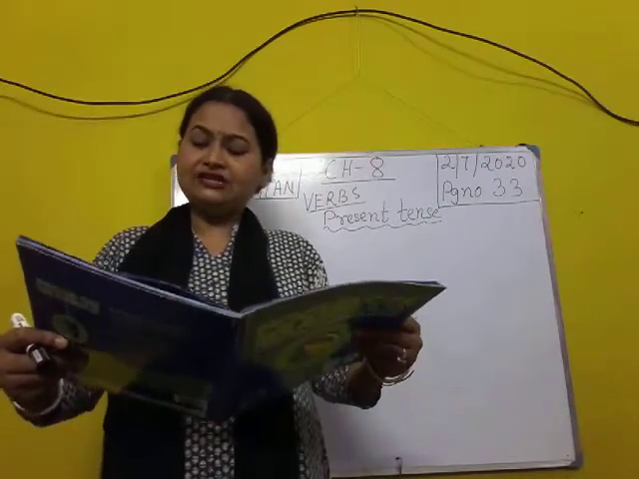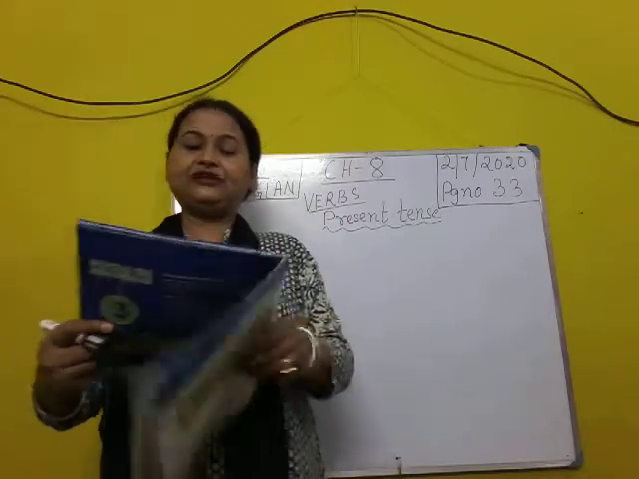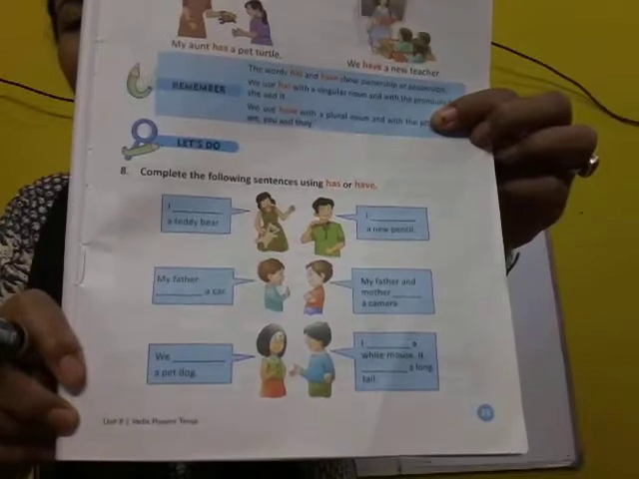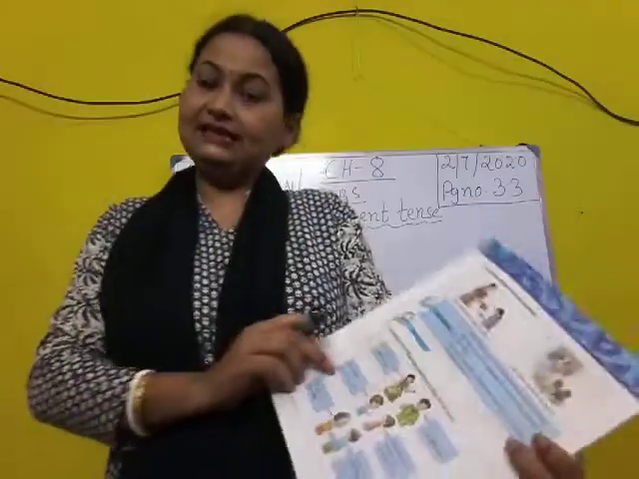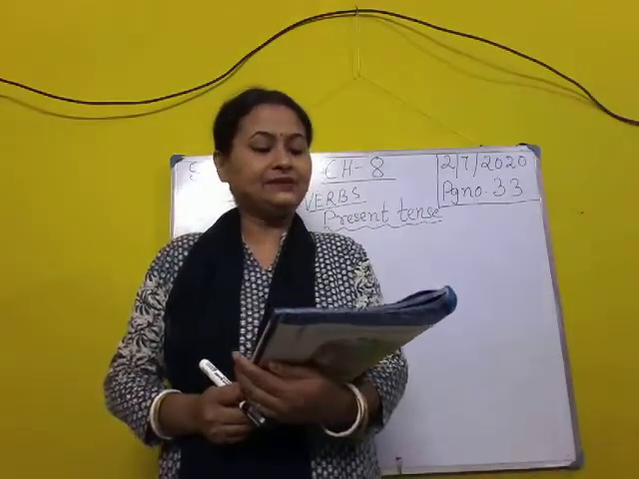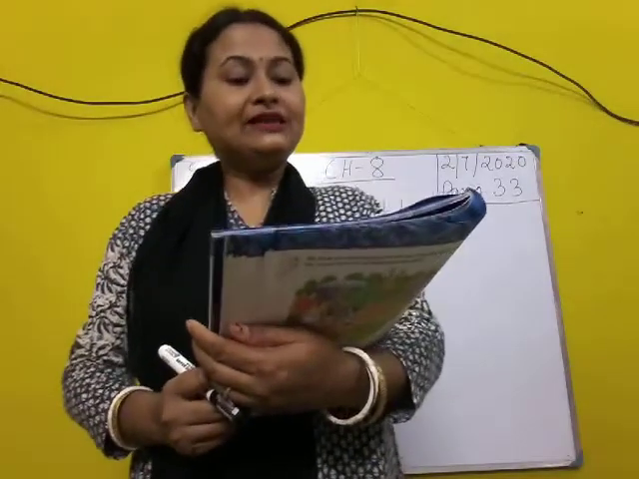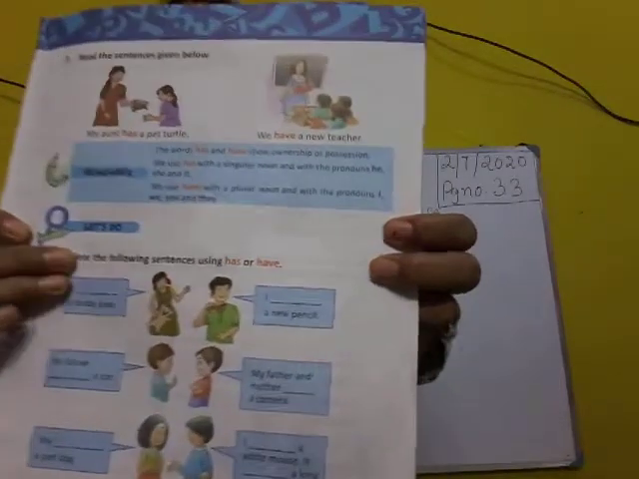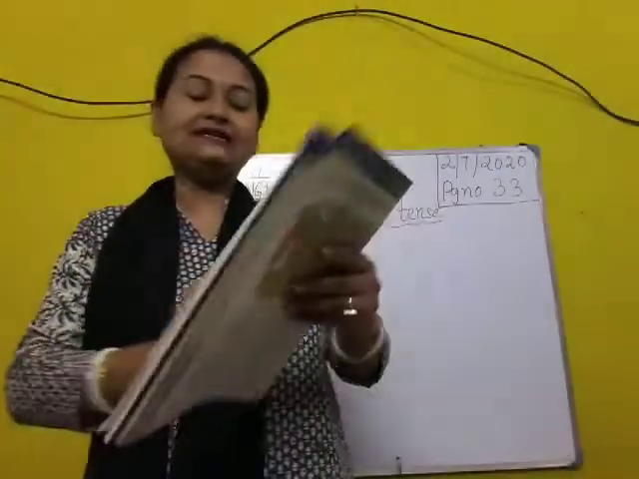So today, as I have told you, we will do page number 33. I think by this time you have taken out your book and opened it at page number 33. We will do exercise number 7. Let us see what is there in exercise number 7. Shall I read? I'm reading it loudly for you. Read the sentences given below and you can see two pictures. One, and this one is the second one. Let us read the sentences.